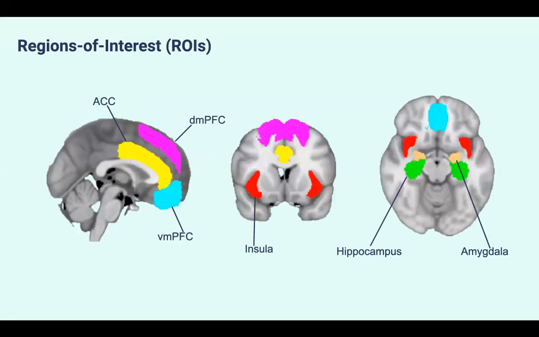So, I can now share some of our results of the meta-analysis with you for the hippocampus, amygdala, anterior cingulate cortex, insula, ventromedial prefrontal cortex, and dorsal medial prefrontal cortex. And these regions are of particular interest because they are involved in things like emotional processing, learning, and memory, which we know are affected by adversity on a behavioral level.